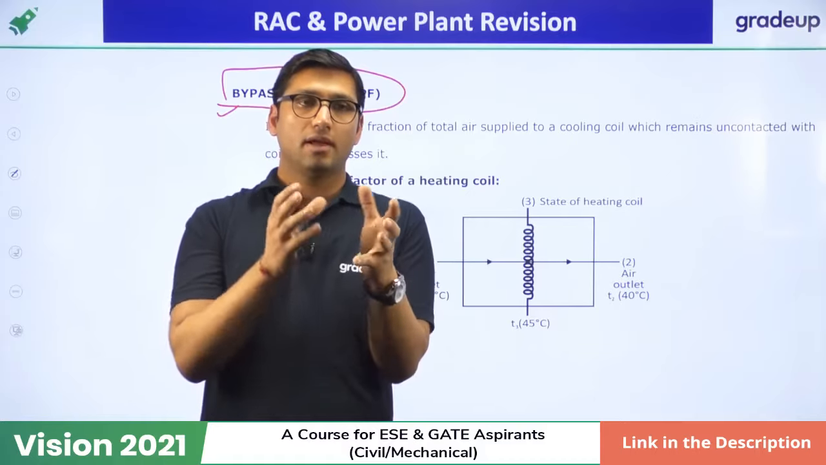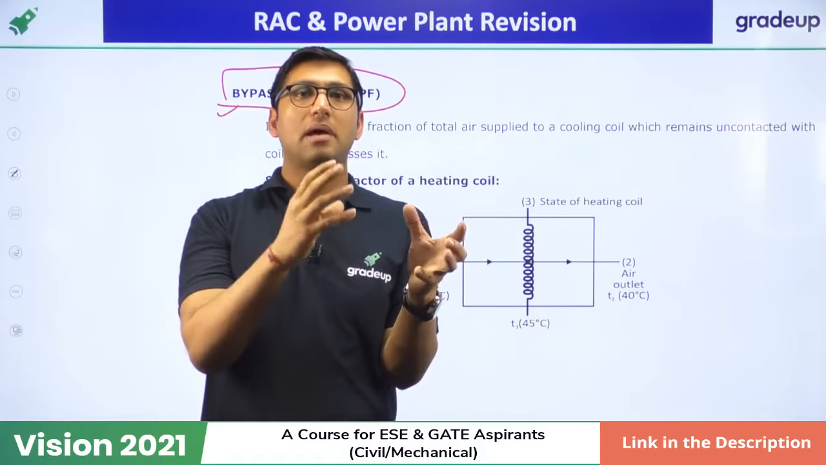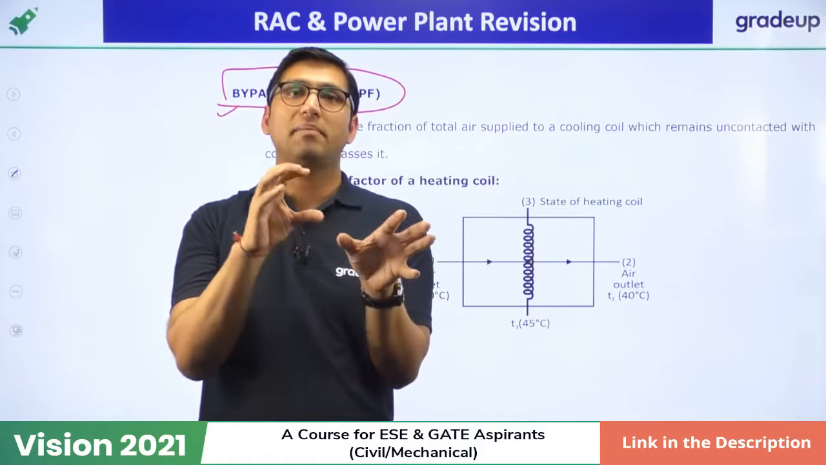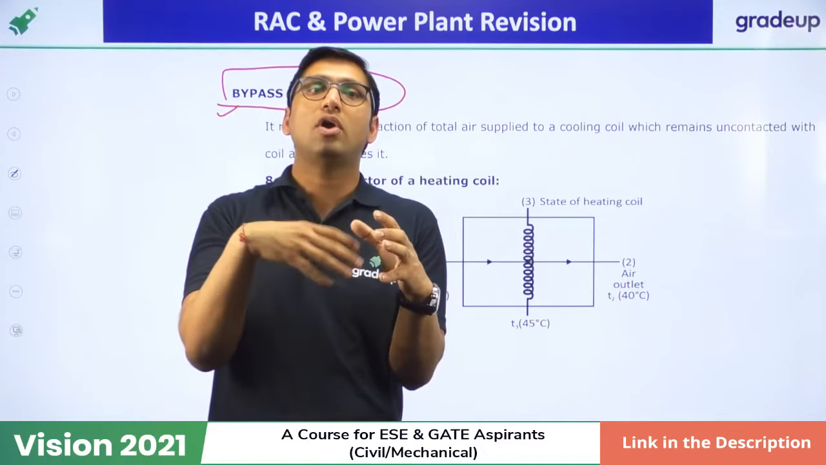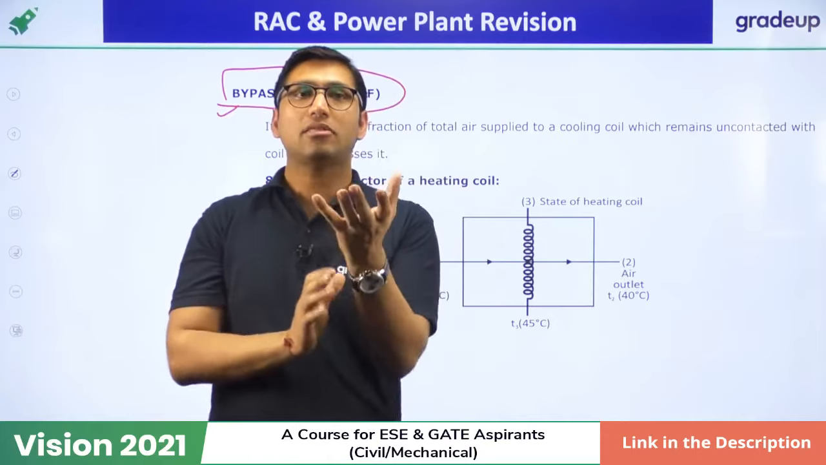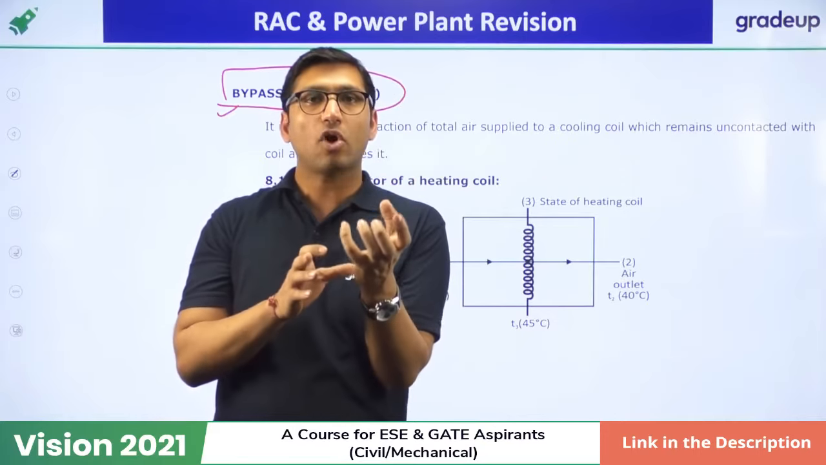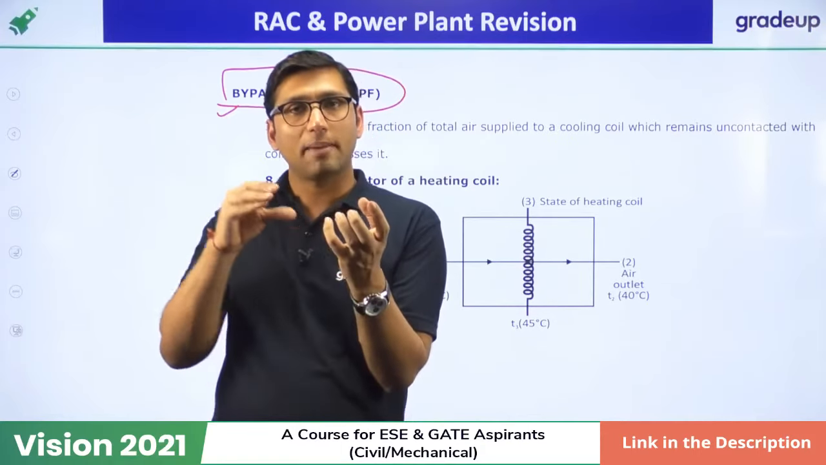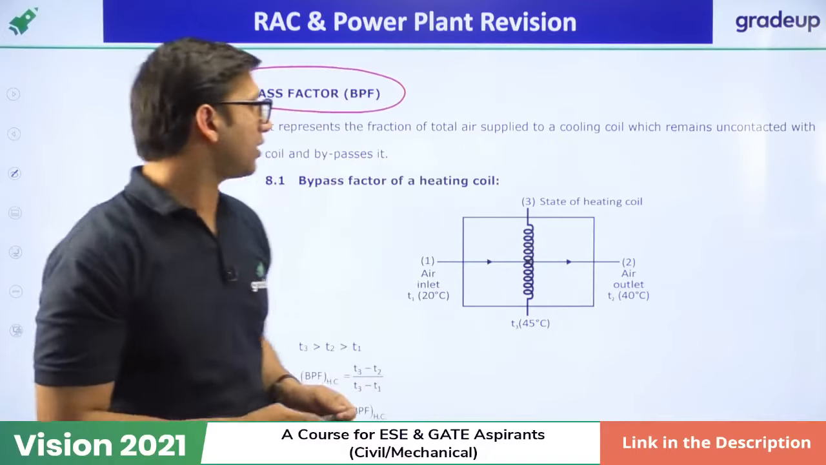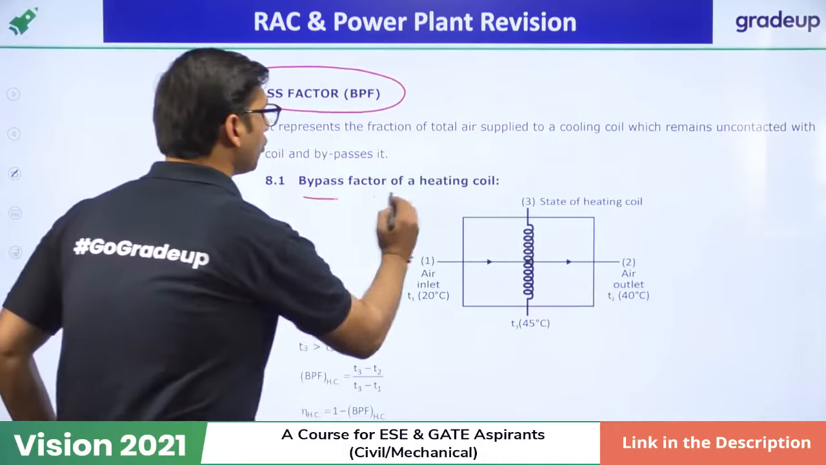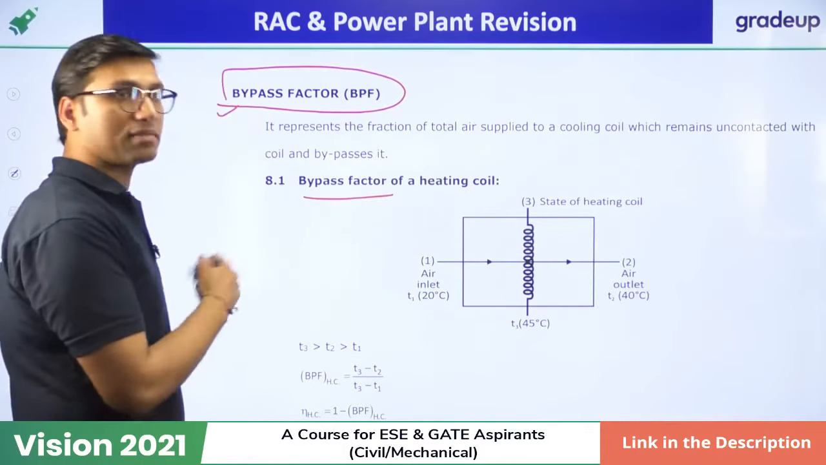Bypass factor means when the air passes through the coil, some amount of air will remain uncontacted. Some amount of air will pass through the coil without coming in contact with the coil. That uncontacted air is what the bypass factor represents. Suppose you have to find the bypass factor of a heating coil.